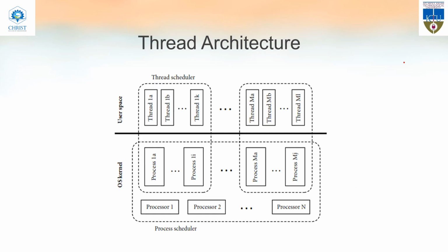Now we will deal with thread architecture. When we deal with thread architecture, the first architecture that came to mind is one process and one thread. You know what a thread is. A thread is a lightweight process, or it can be defined as the alternative form of schedulable unit of computation to the traditional process. Anyway, you all know what a thread is. So in this architecture, first it was one process, one thread. So every process will have just one thread. Only one thread will be there in the process.